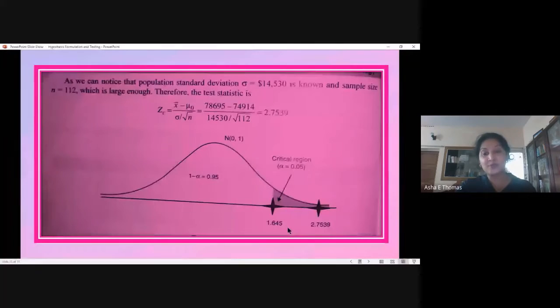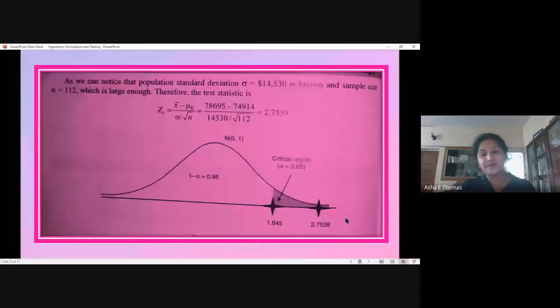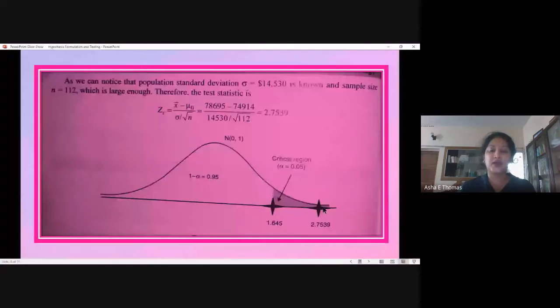We have done this because this value falls here. It is beyond 1.645. So we are going to reject the null hypothesis, because the value has fallen here, stating that it has gone beyond the null hypothesis. So that's a chance factor when we are going with the calculation using a formula.